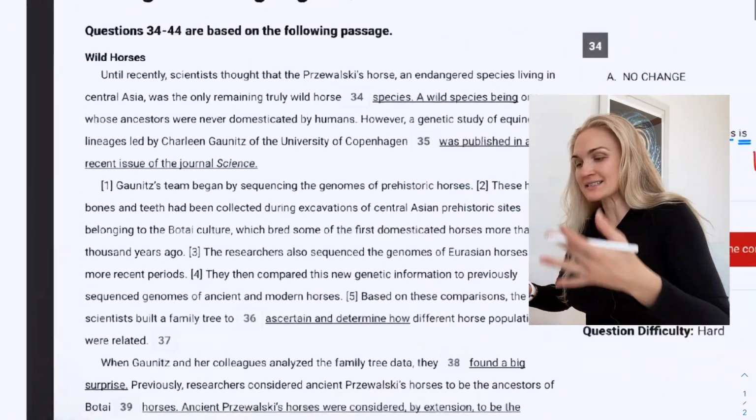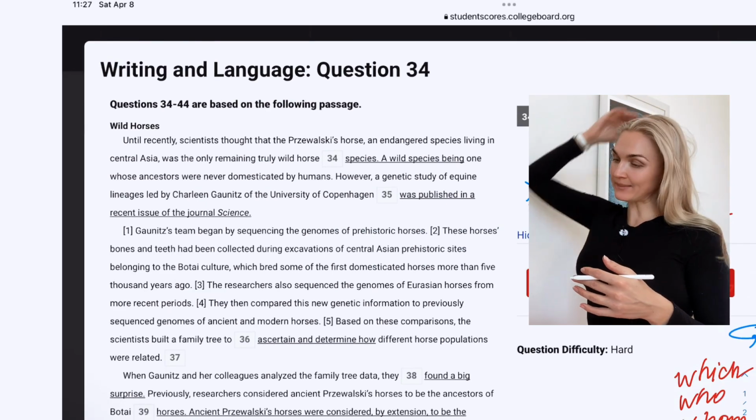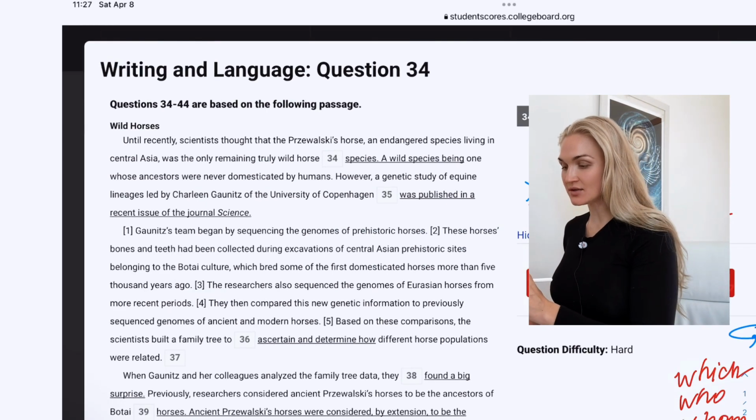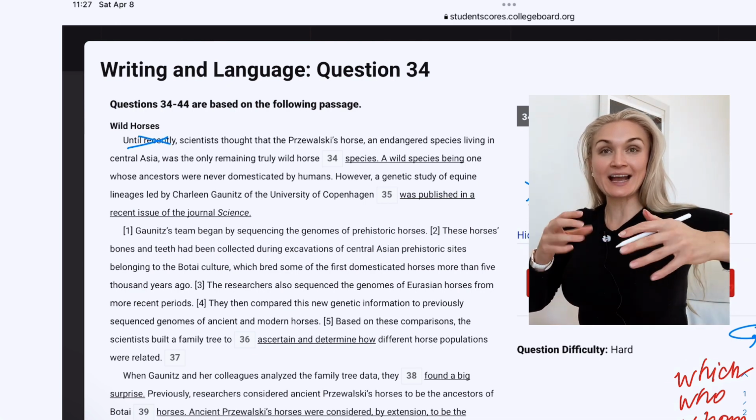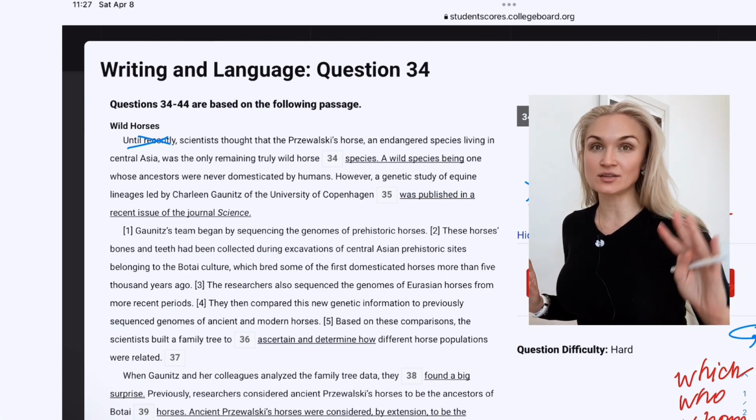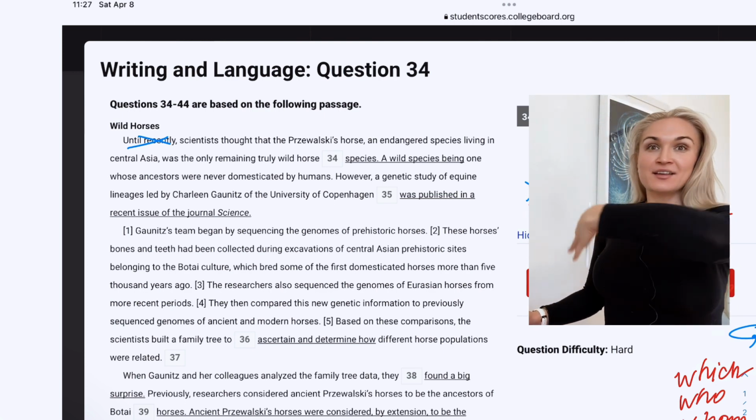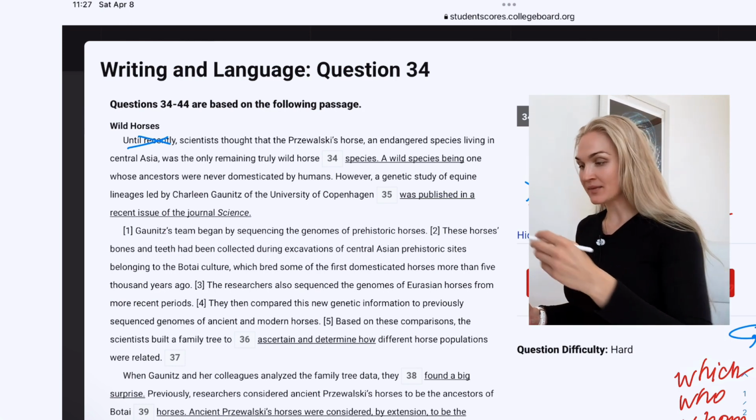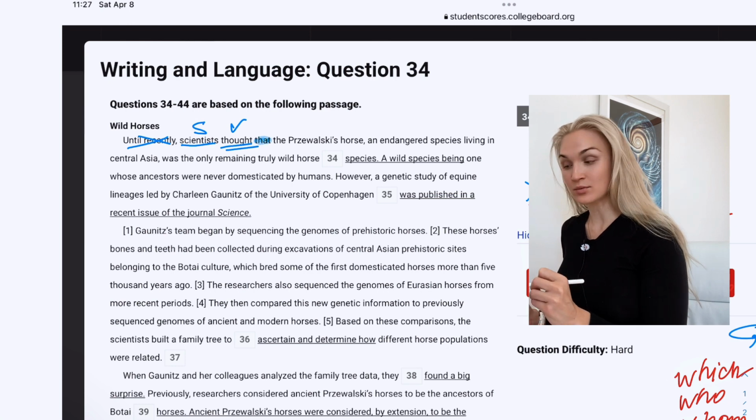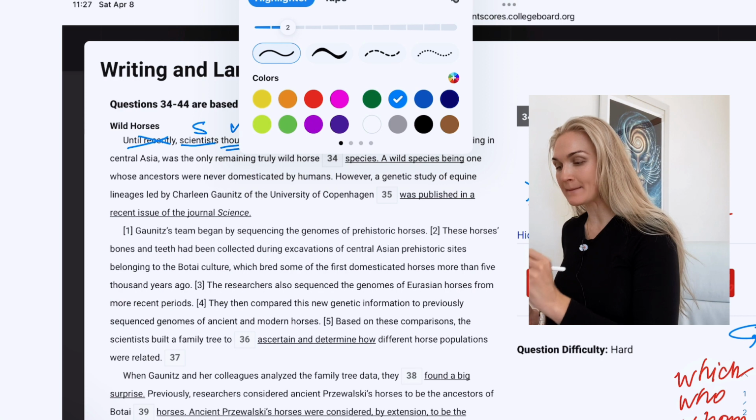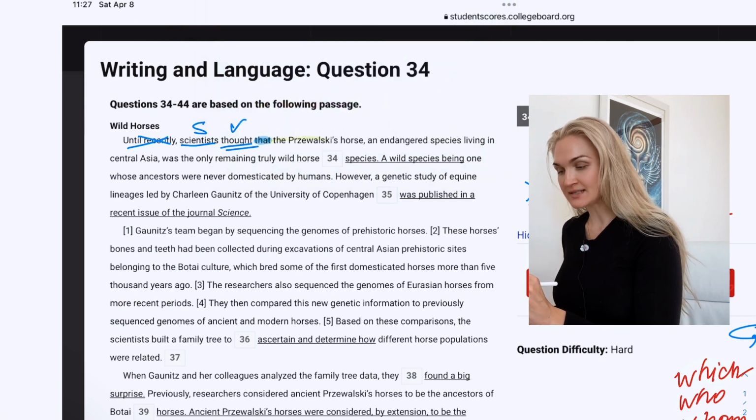Let's actually read this whole sentence or two. Okay, so it begins like this. Until recently, that's just an opening phrase. And I always like to say that writers, when they write their sentences, kind of give a promise to always begin with a subject. And when they do not begin with a subject, they apologize with a comma. So scientists thought: subject, verb. And then you can probably see a familiar word, the word that. So everything that will come after the word that: the Przewalski horse, an endangered species living in Central Asia.